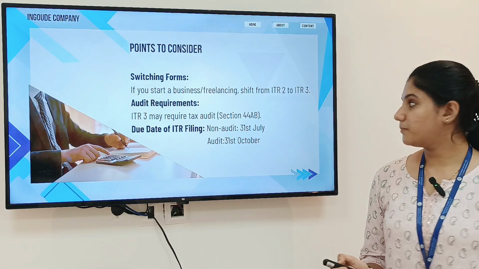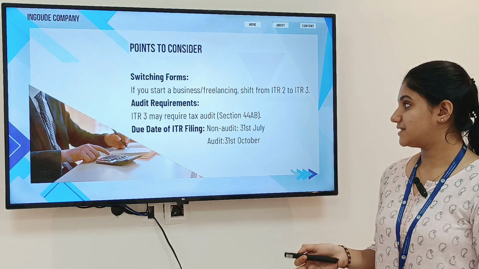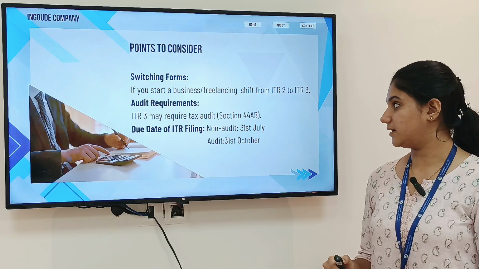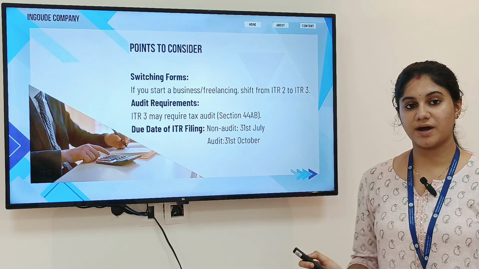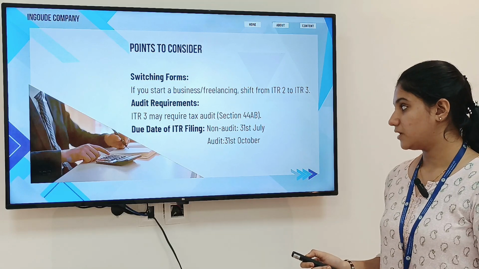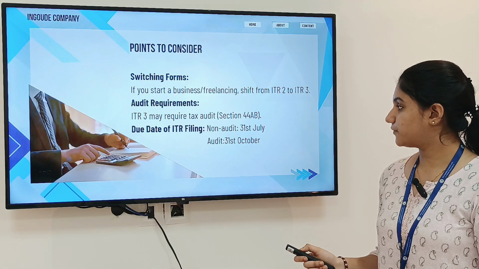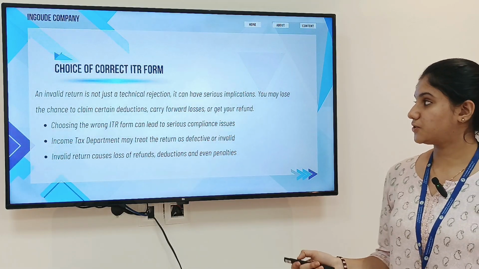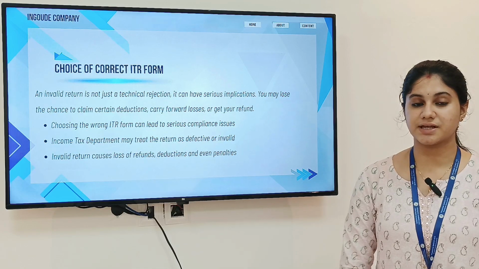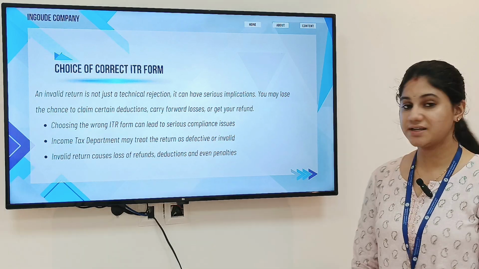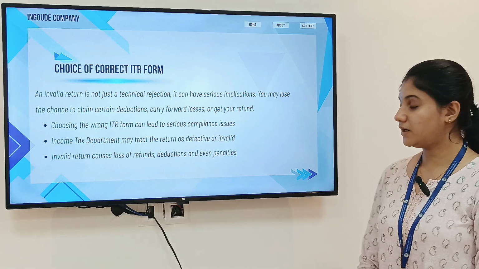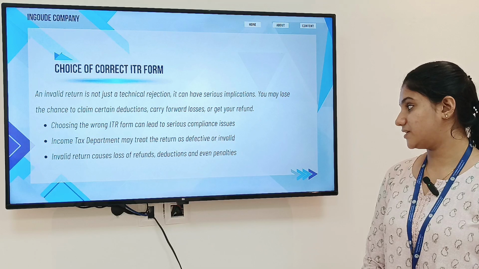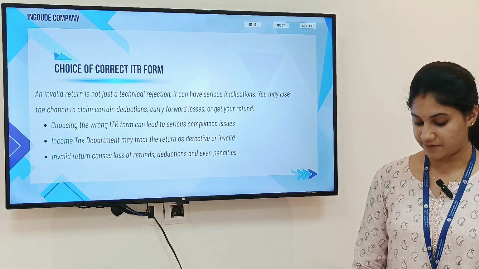The points you have to remember is that if you're switching the forms, that is if you start a business or freelancing, you have to shift from ITR 2 to ITR 3. Audit requirements: ITR 3 may require tax audit under section 44AB. The due date for ITR filing, in case of non-audit, is 31st July, and in audit case, 31st October. So choice of correct ITR form: you always need to choose a correct ITR form, otherwise it may lead to serious compliance issues. Income tax department may treat the return as defective or invalid. Sometimes the deductions, refunds may not be allowed and penalties may be levied.